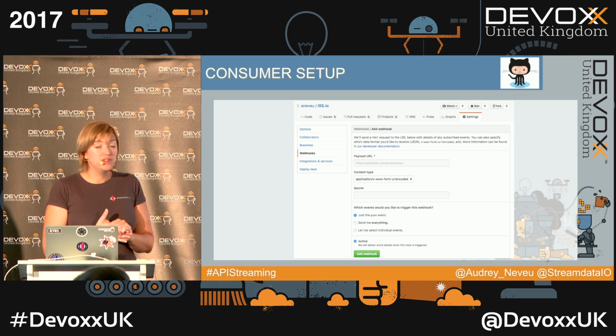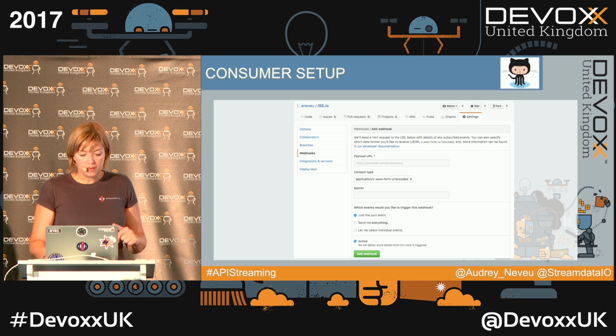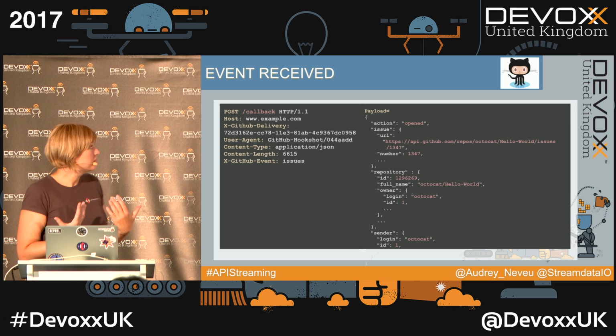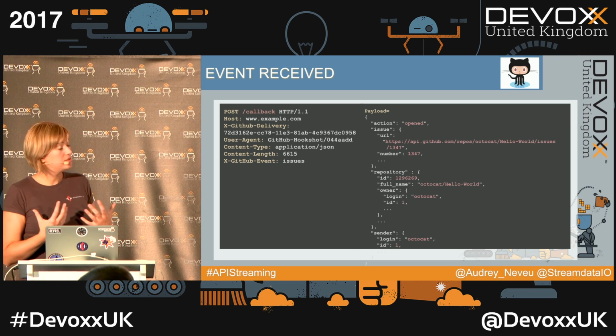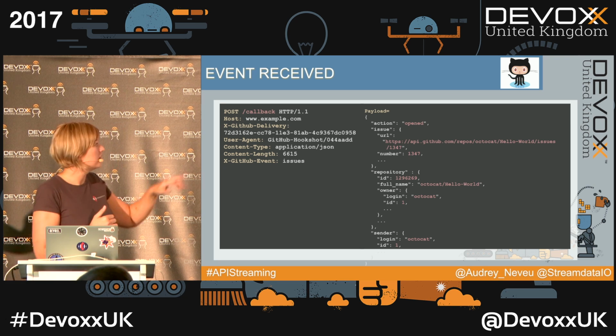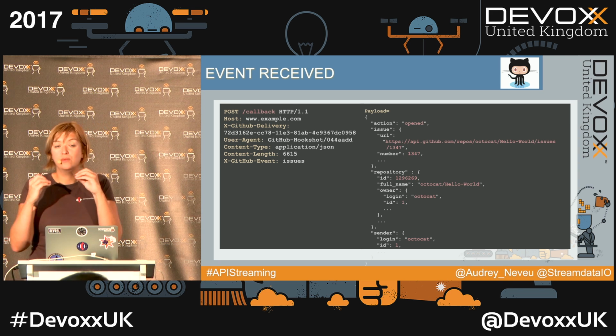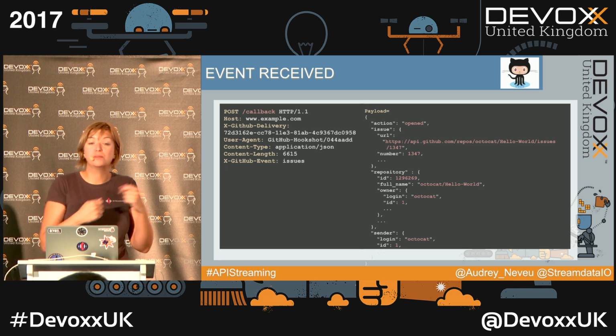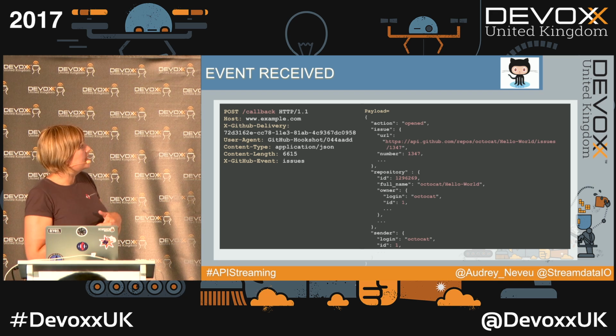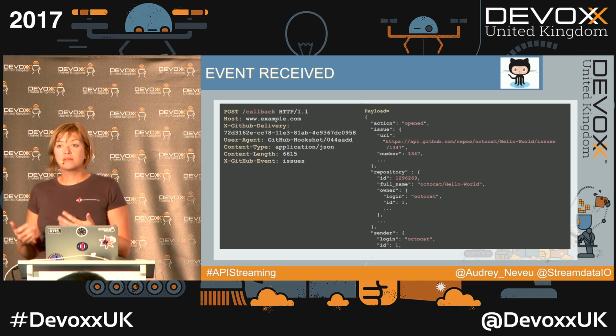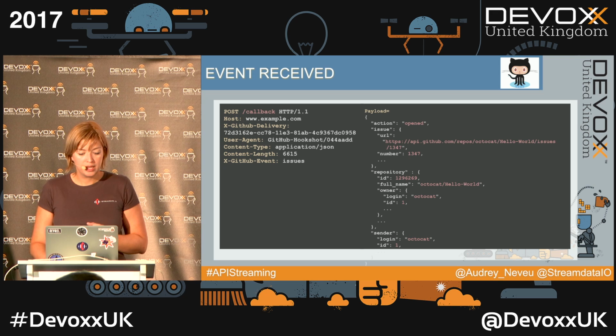Or you can select individual events. And then you will receive something like that. This one is really nice to me because you got an X-GitHub-Event header which tells you exactly what has happened, if it's an issue, if it's a pull request, or that kind of thing. And in the payload, you get all the information about the event.